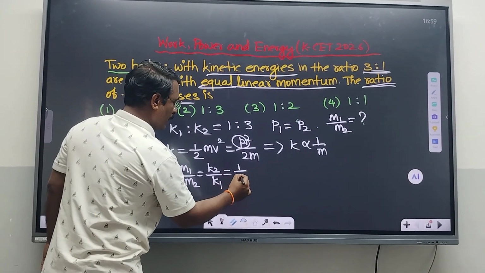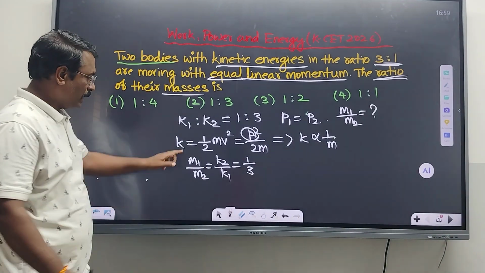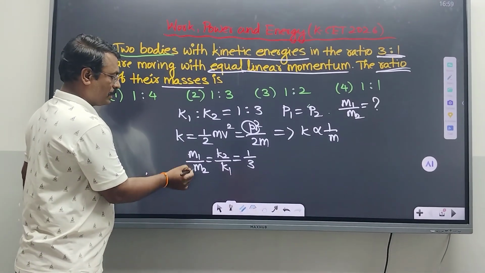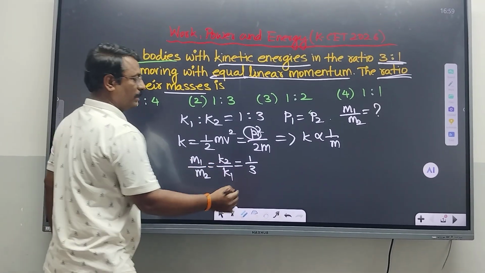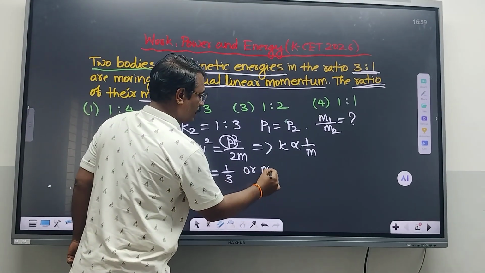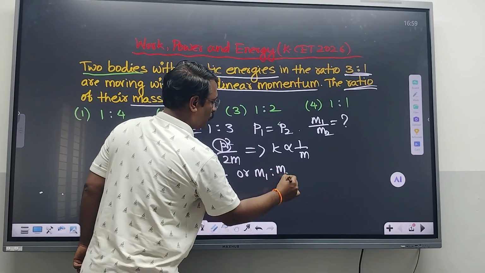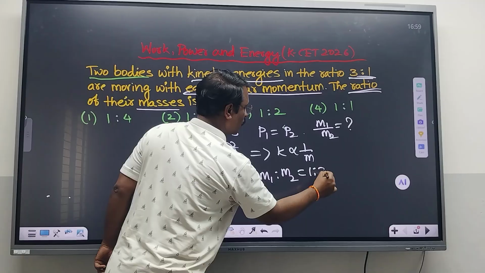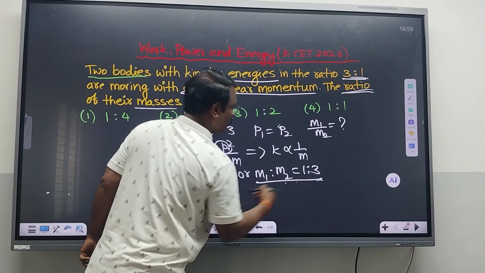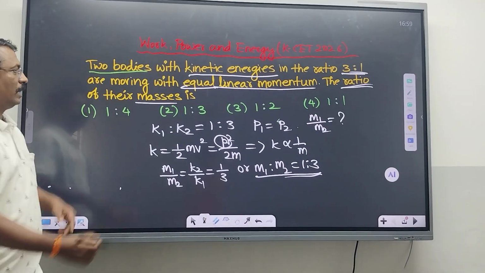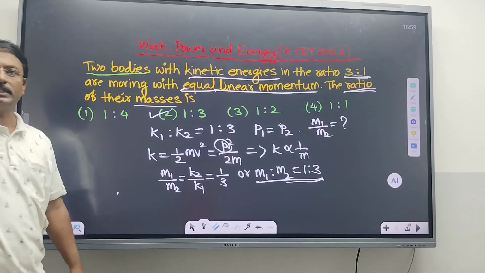So we can write 1/3. Therefore the ratio of masses M1 by M2 is 1/3, or you can write M1 is to M2 is equal to 1:3. So the answer is 1:3. That means option 2 is correct.